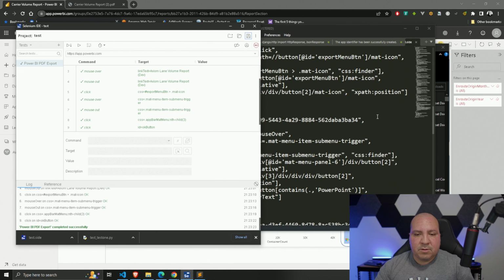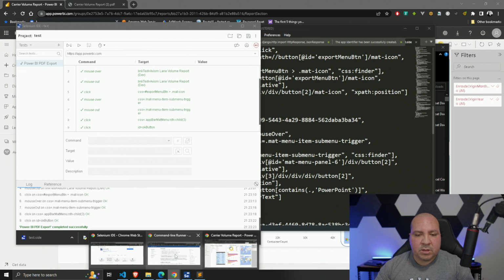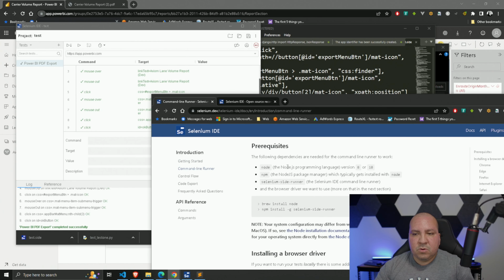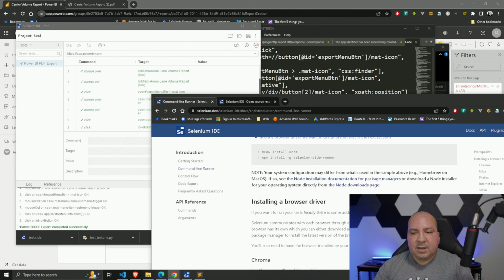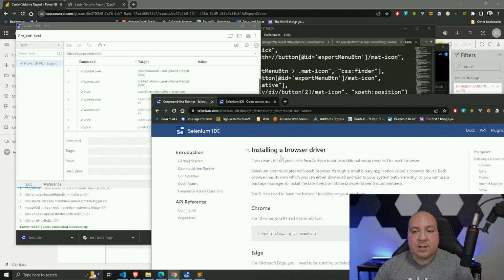install Node, and we go back to some of the steps we saw earlier: Node version 8 or 10. It's very specific, 8 or 10. npm, it doesn't matter which. Selenium side runner has to get installed. So you just follow the steps and get that installed. Then there's something called browser drivers.